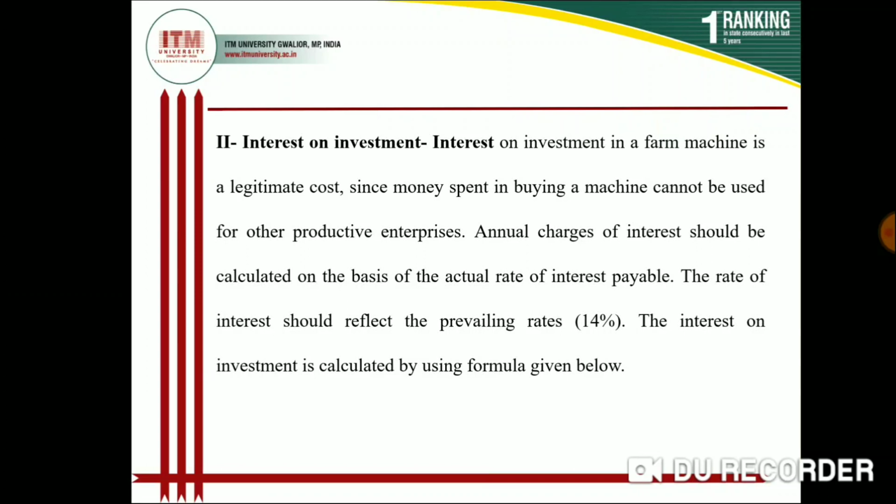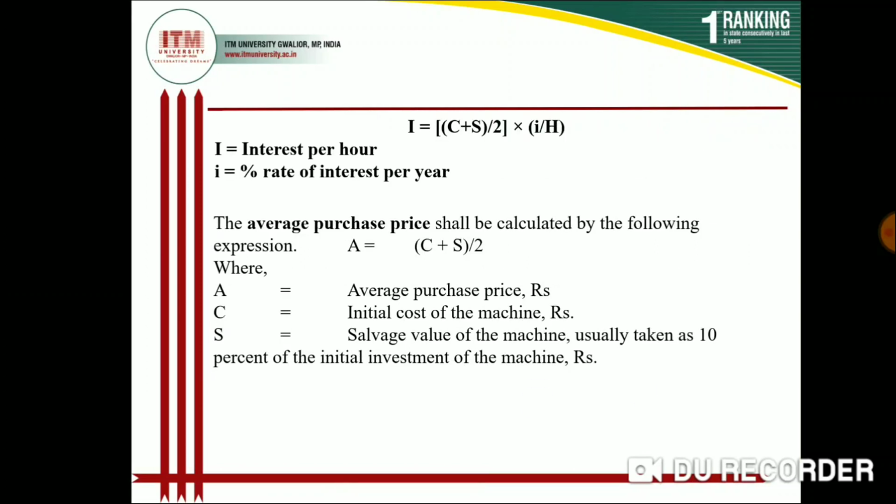For the 3 lakh rupees you have to pay interest to the bank, whose charge varies from 6 to 10% for various banks. So you have to calculate what interest cost is associated with per hour of operation of the tractor. That is calculated by a formula.